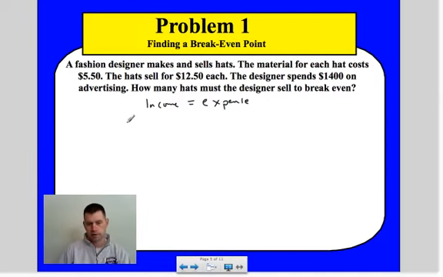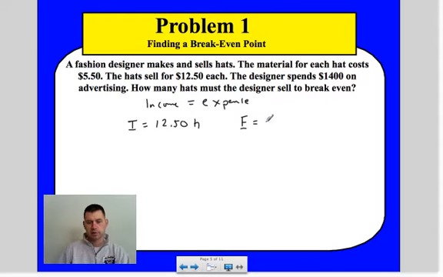So what we need to do is write an income. Income is equal to the fact that the designer sells the hats for $12.50, so that's going to be times H for hat. And then we have an expense. How much money is he spending?